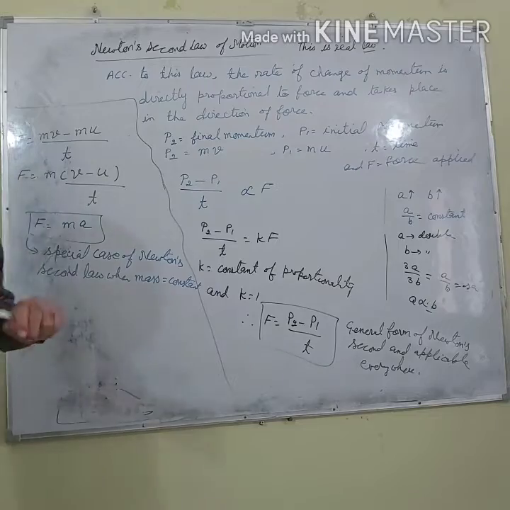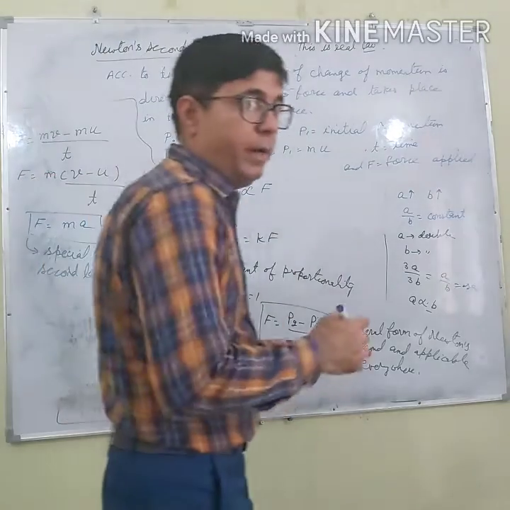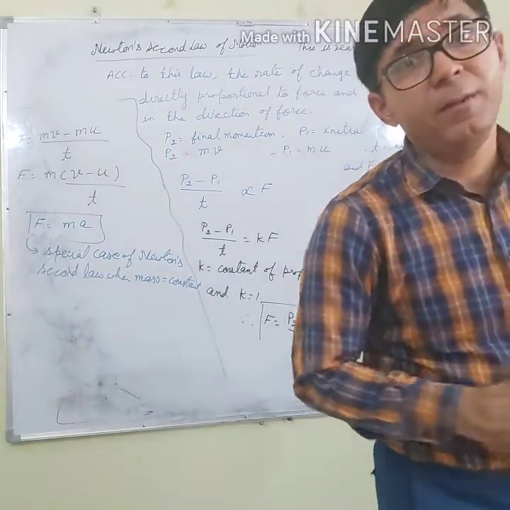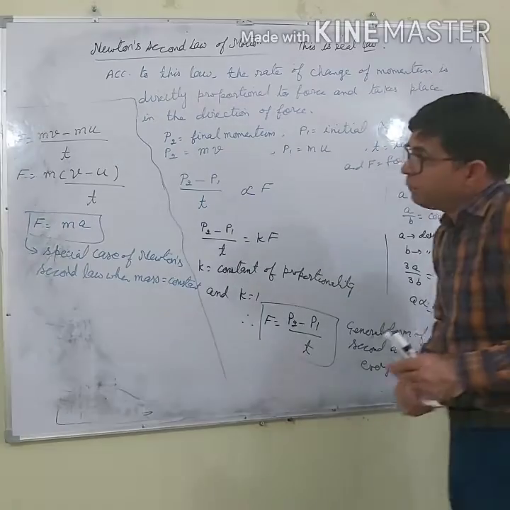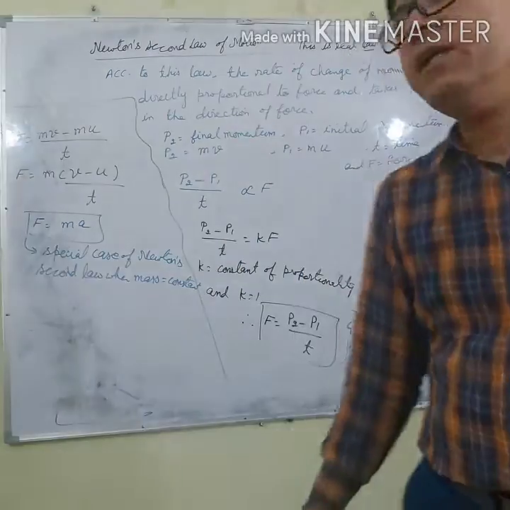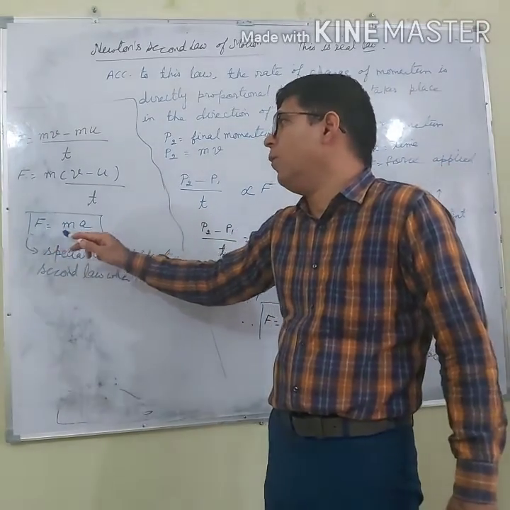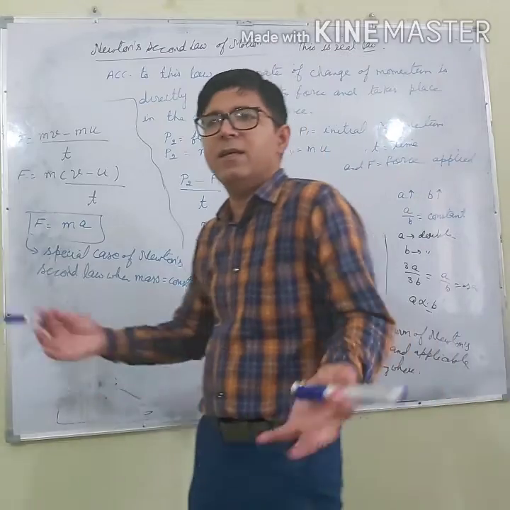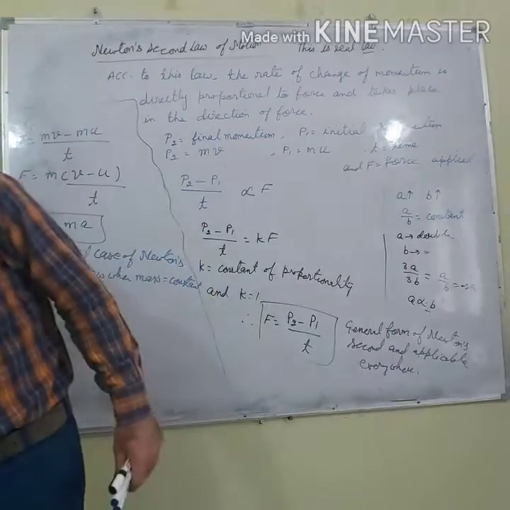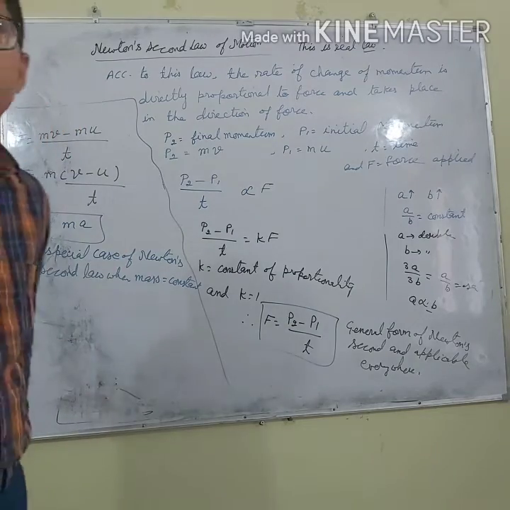If mass is not constant, this equation is not valid. So this is Newton's second law, and remember this equation is very, very important. You have to keep this equation in your mind, that F equals ma. What does it indicate? It indicates that whenever a force is acting on a body, an acceleration is produced in the body. So I think this is clear.